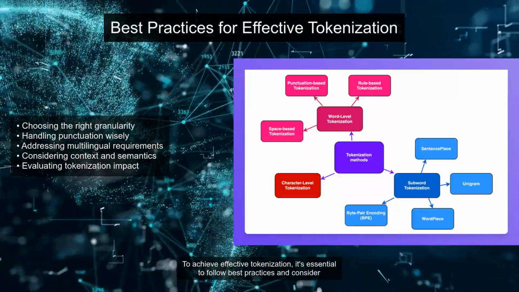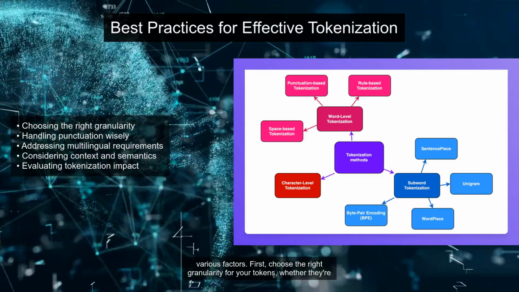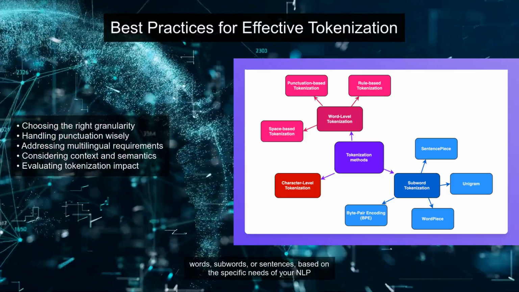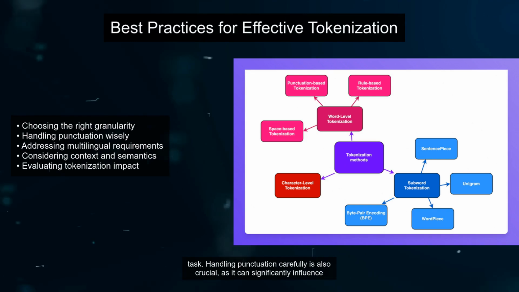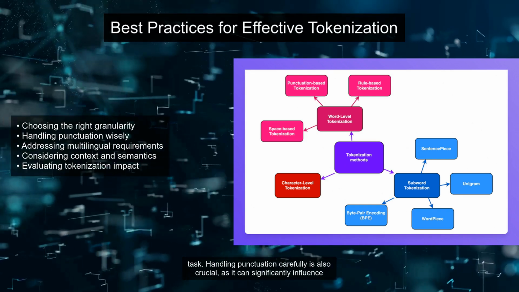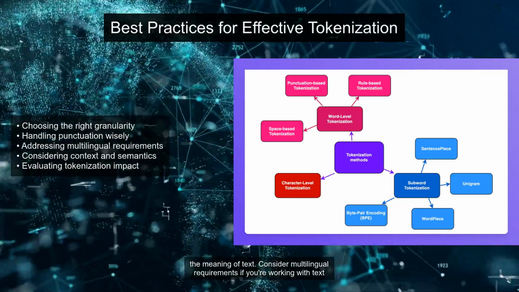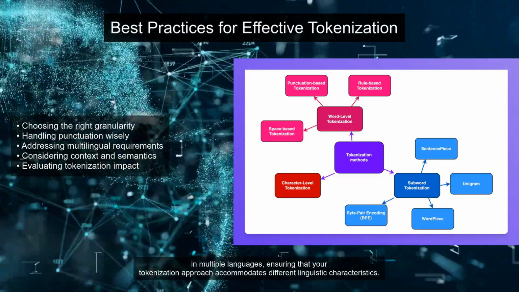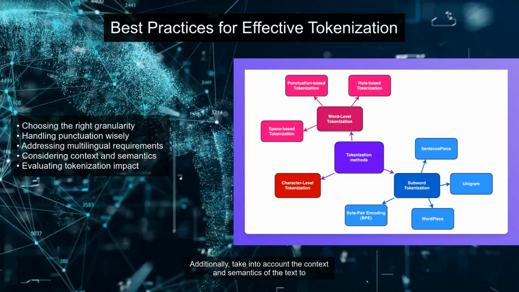To achieve effective tokenization, it's essential to follow best practices and consider various factors. First, choose the right granularity for your tokens, whether they're words, subwords, or sentences, based on the specific needs of your NLP task. Handling punctuation carefully is also crucial, as it can significantly influence the meaning of text. Consider multilingual requirements if you're working with text in multiple languages, ensuring that your tokenization approach accommodates different linguistic characteristics.